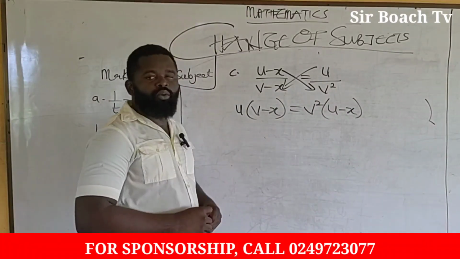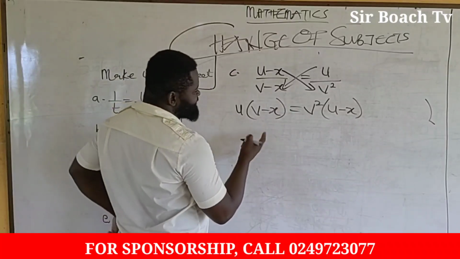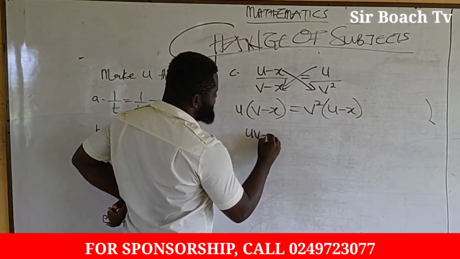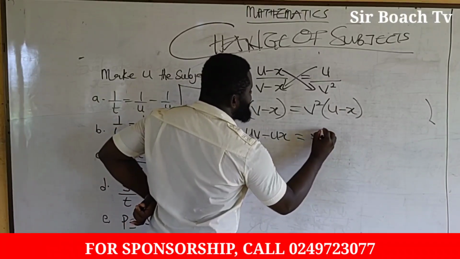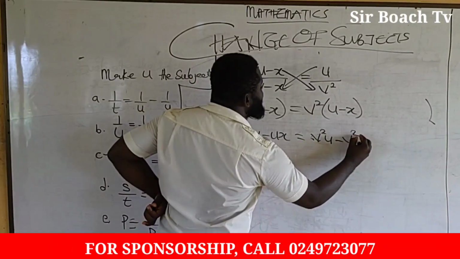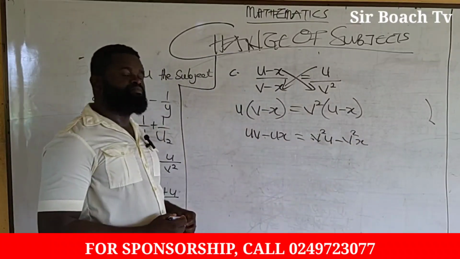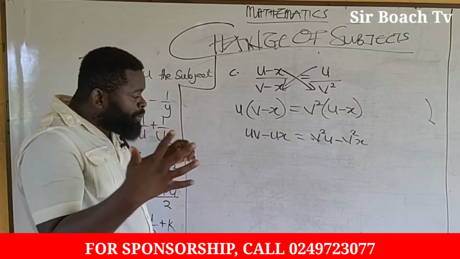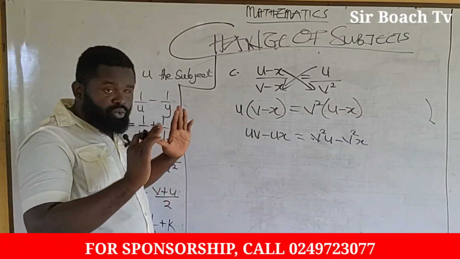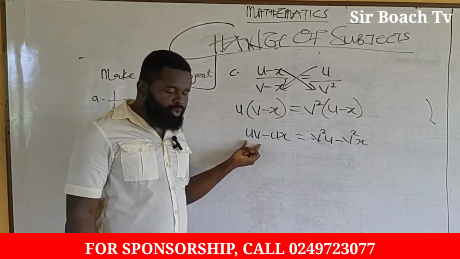So from there, what do we do? We expand. So we are going to get uv minus ux being equal to v squared u minus v squared x. Now from there, we group the terms involving u. Now uv has u in it.